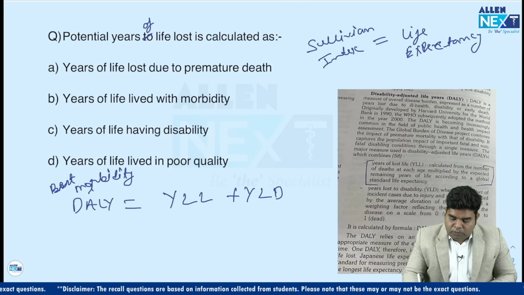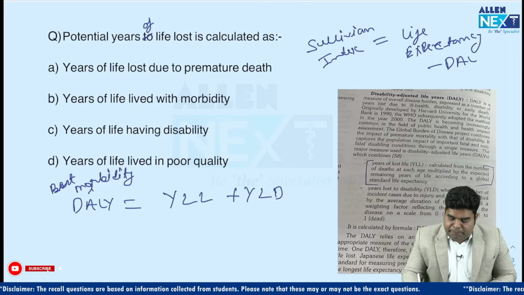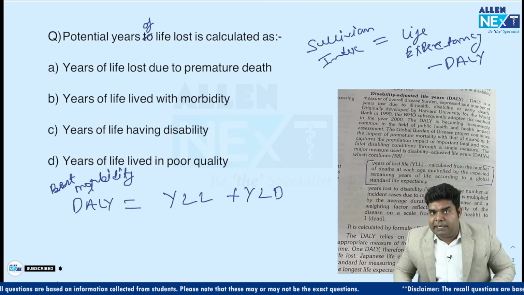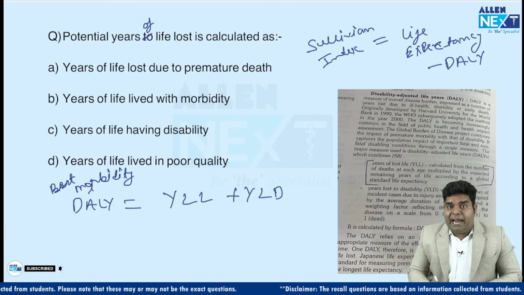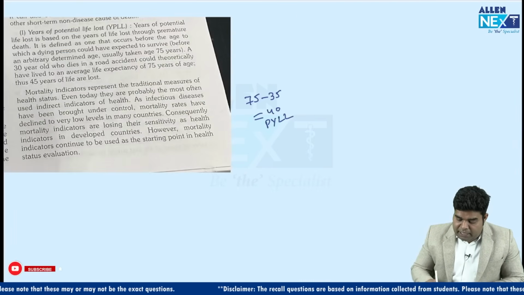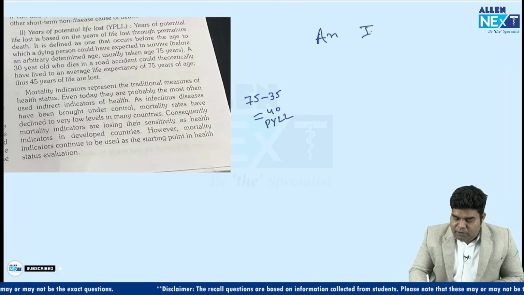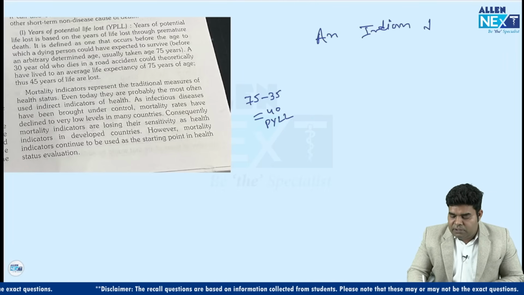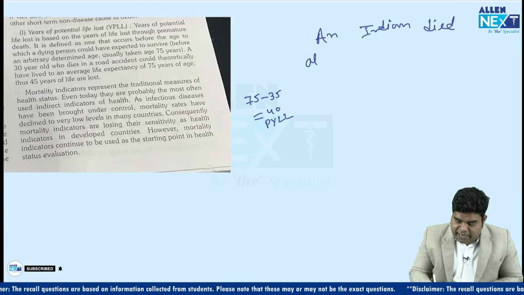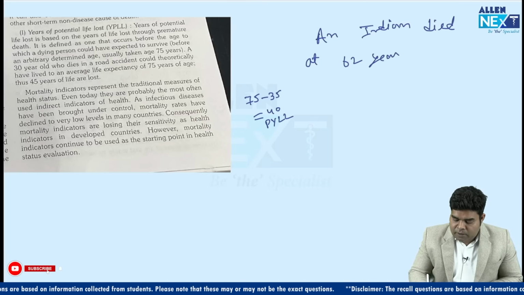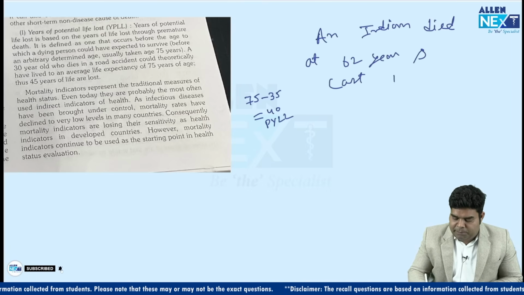Okay. So let's take an example, a story to understand all these three concepts separately. Let's say an Indian died at 62 years and this Indian lived his last 10 years with hemiparesis. Died at 62 years and last 10 years with hemiparesis.